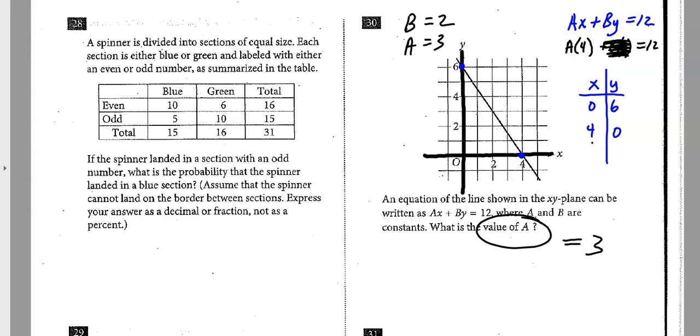So kind of an awkward problem. Not something that you would typically see. There's other ways to do that, but I think that's probably the most straightforward way.